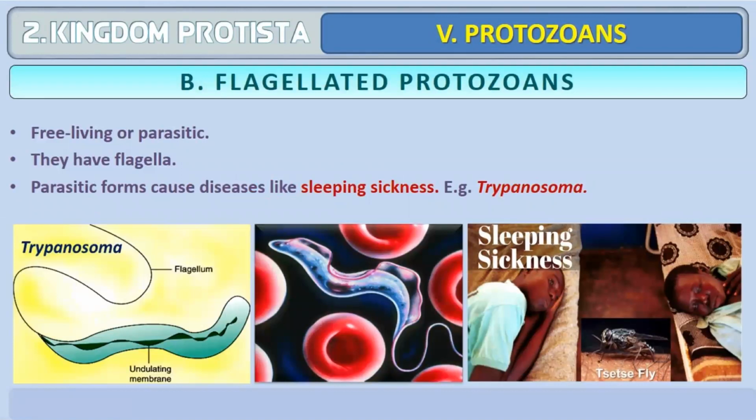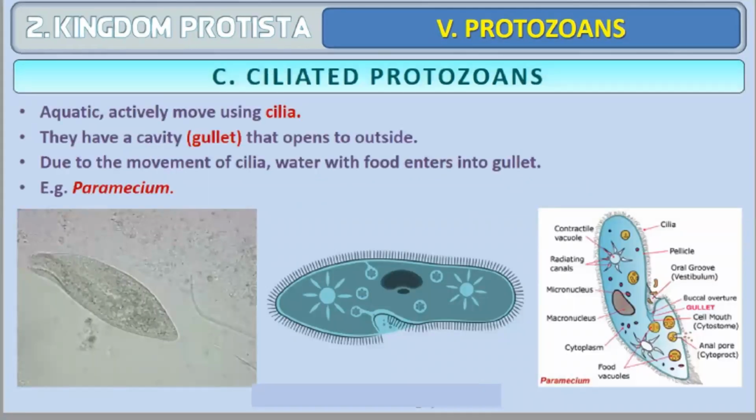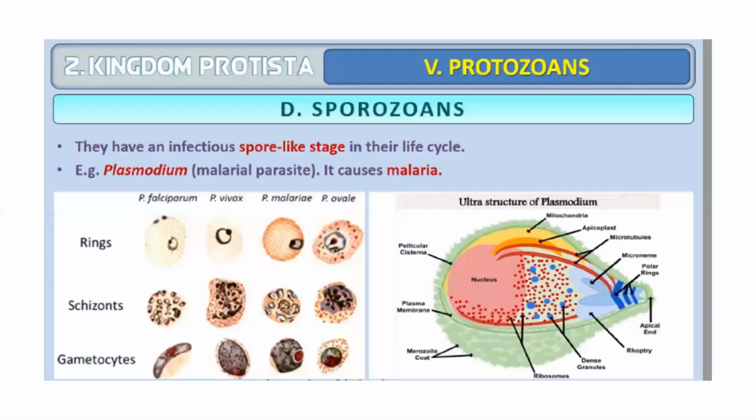Then flagellated protozoans, the example is Trypanosoma. They are free-living or parasitic. They cause a disease called sleeping sickness. Then next is ciliated protozoans. The example is paramecium. The diagram for the paramecium is important here. They actively move with their cilia. They have a gullet, that is, a cavity that opens to the outside. Due to the movement of cilia, the food and water enter inside their gullet, that is, their mouth.